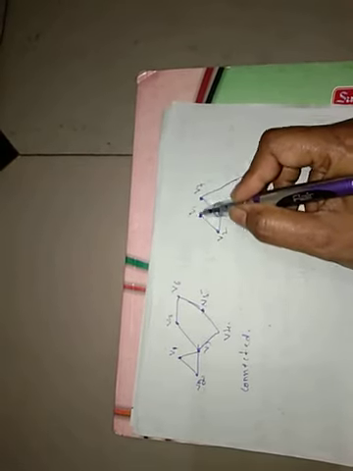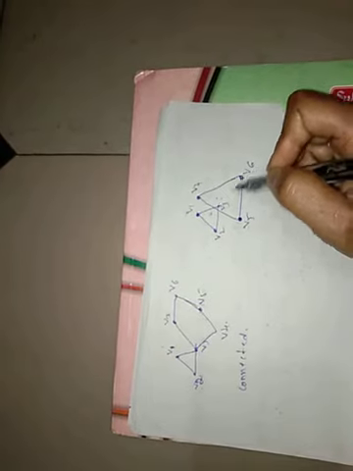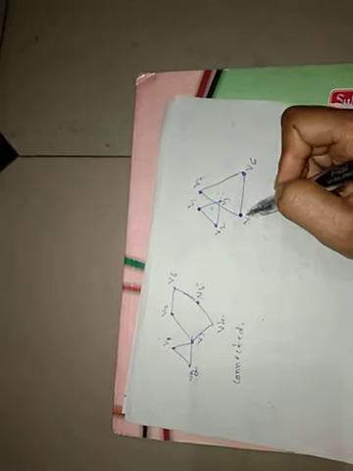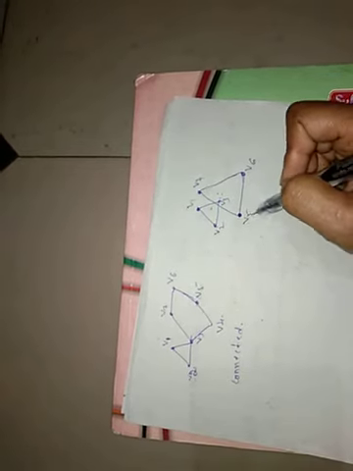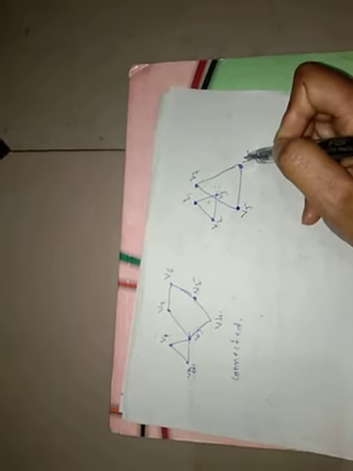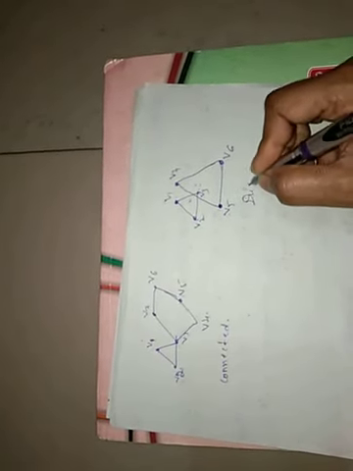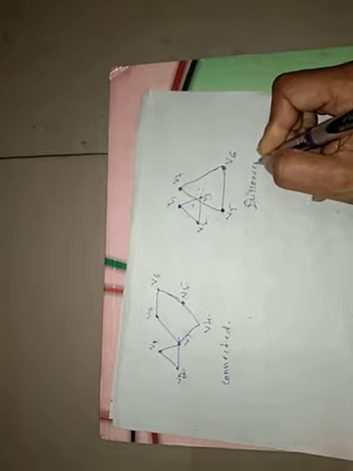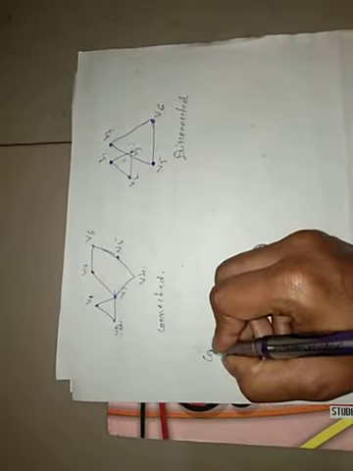Similarly, V1, V5, V1, V6, V3, V6, V3, V5, V3, V4, V2, V4, V2, V5, V2, V6 do not have any connections. There is no path between them. So that is called a disconnected graph.